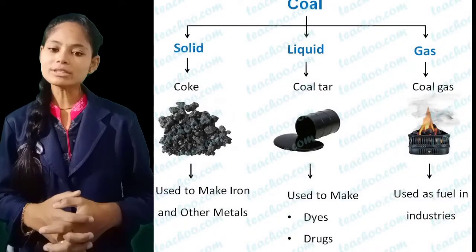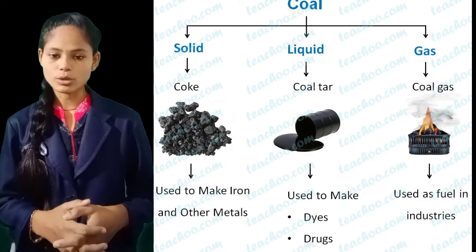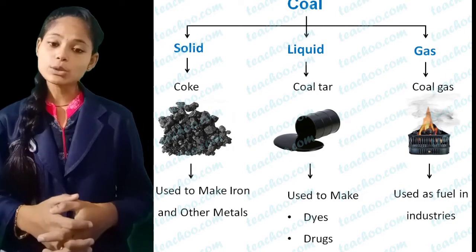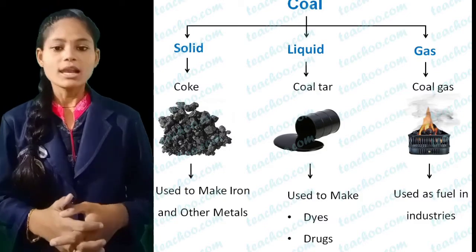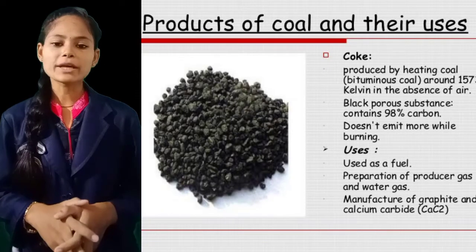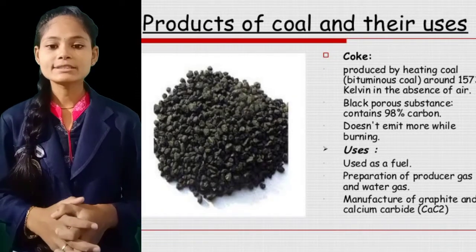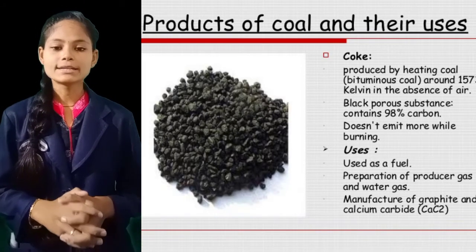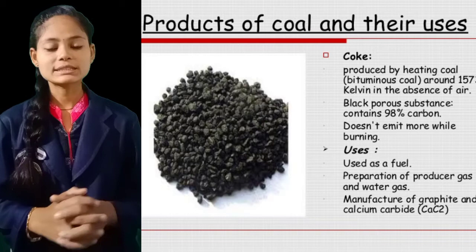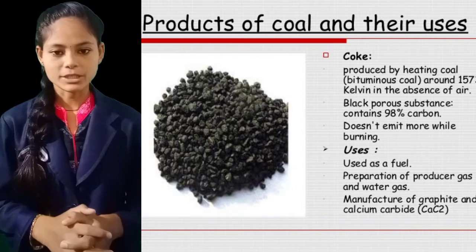Okay, now we are going to study the various things we can obtain from coal. Yes, we can obtain various useful products while processing the coal in industry. Like we can obtain coke. So what is coke? Coke is basically obtained while processing the coal in industry, and it is a dark, solid, porous substance, and it is used for manufacturing steel. It is also used for extraction of various metals.